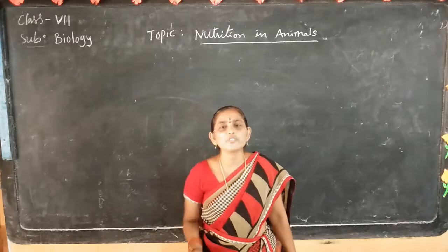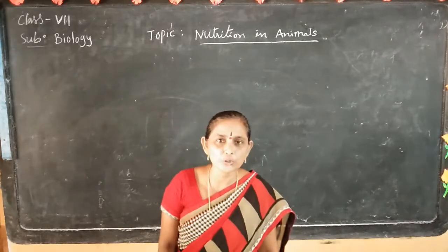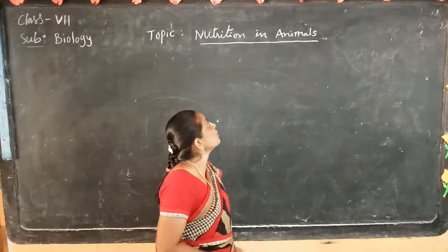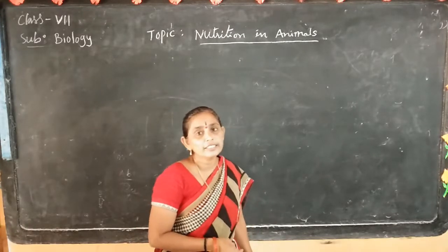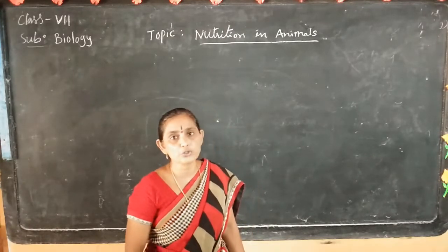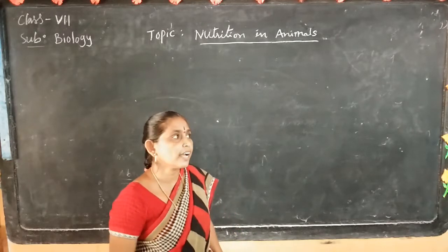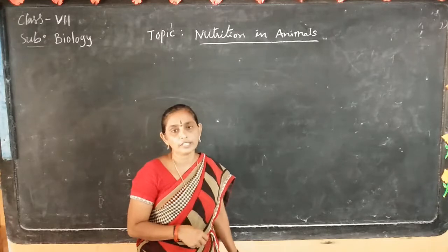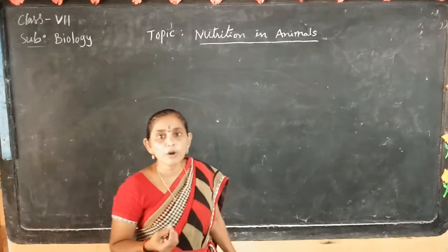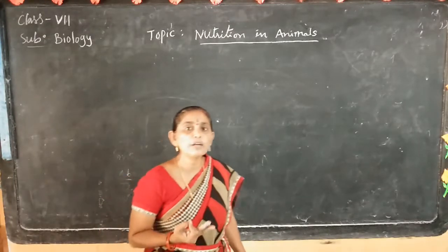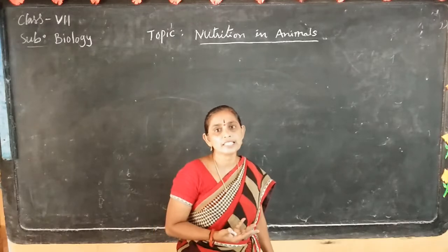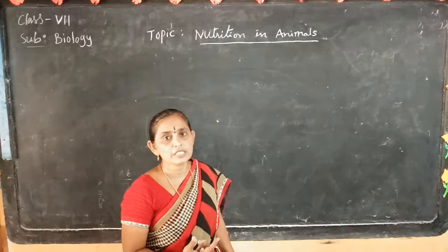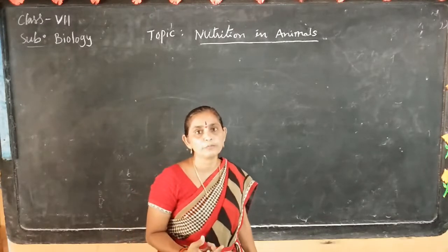In the last session we completed the human digestive system. The topic is nutrition in animals. In that subtopic, the human digestive system is completed. It has some organs that play an important role in our body. They are the mouth, esophagus, stomach, small intestine, large intestine, rectum and anus. These parts are present in the human digestive system.